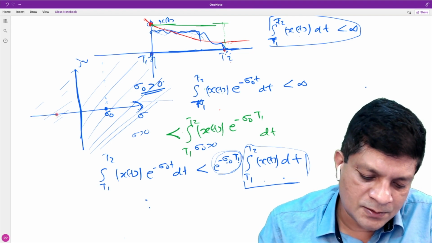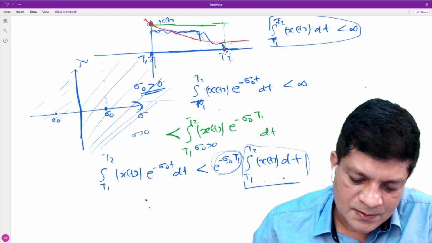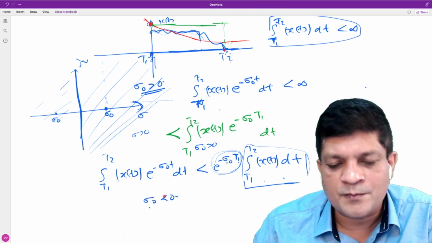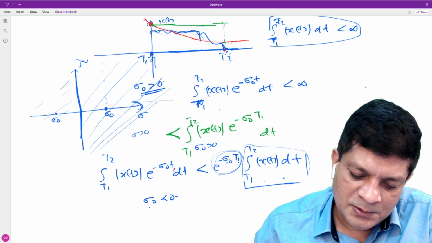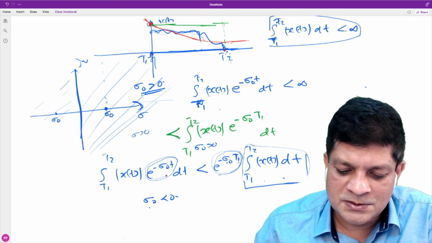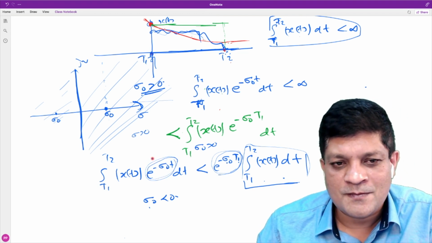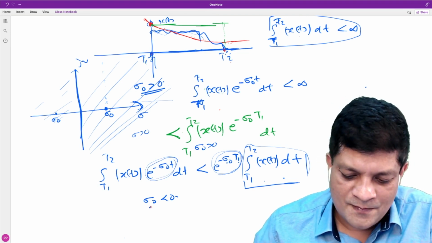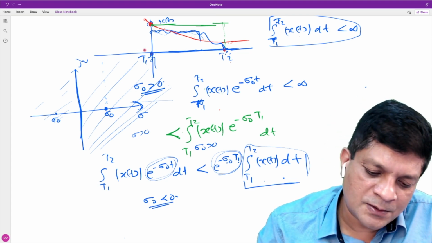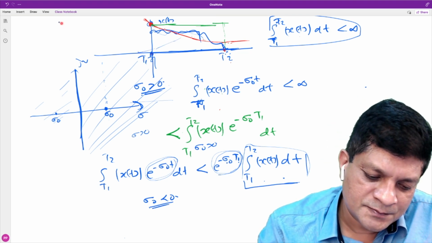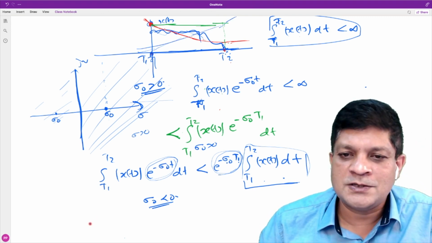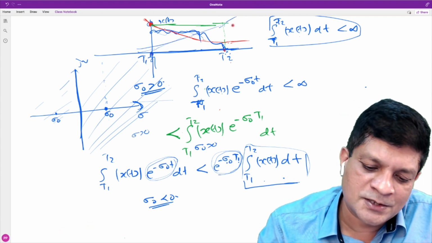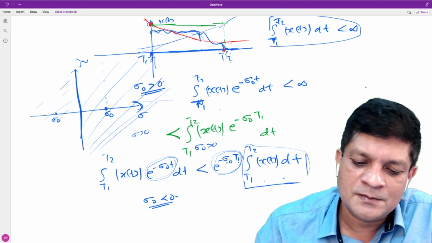This value means you consider sigma naught here, that is, sigma naught less than 0. Then what about the nature of this exponential? If sigma naught is less than 0, it is a growing exponential. Now what is the maximum value of that growing exponential in this interval?